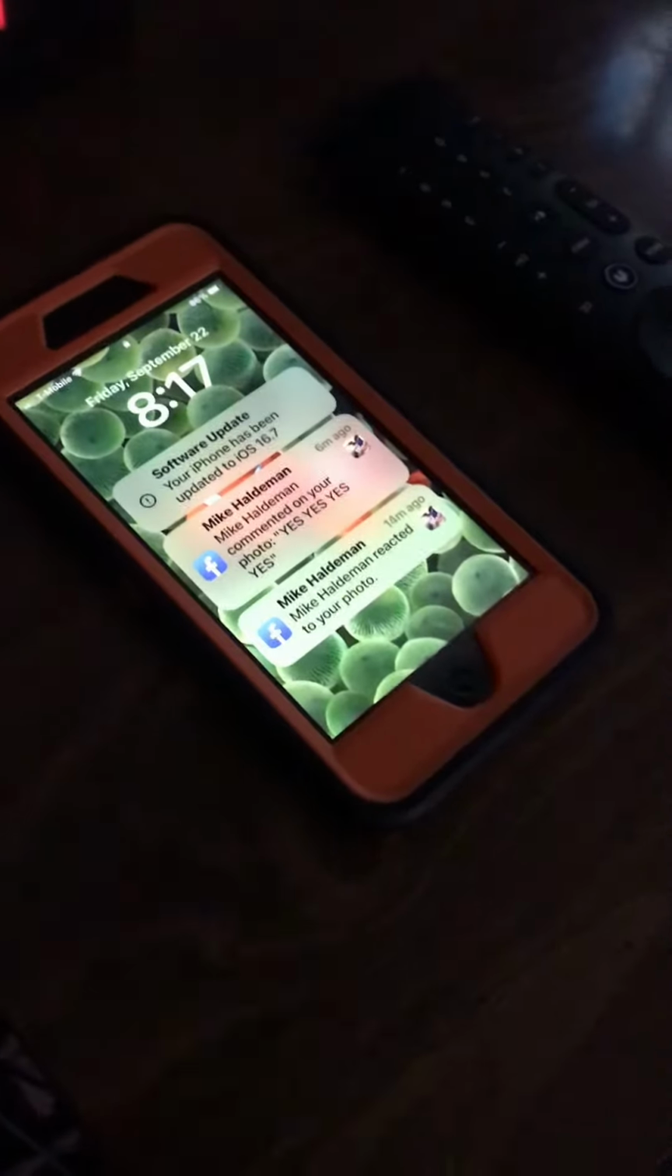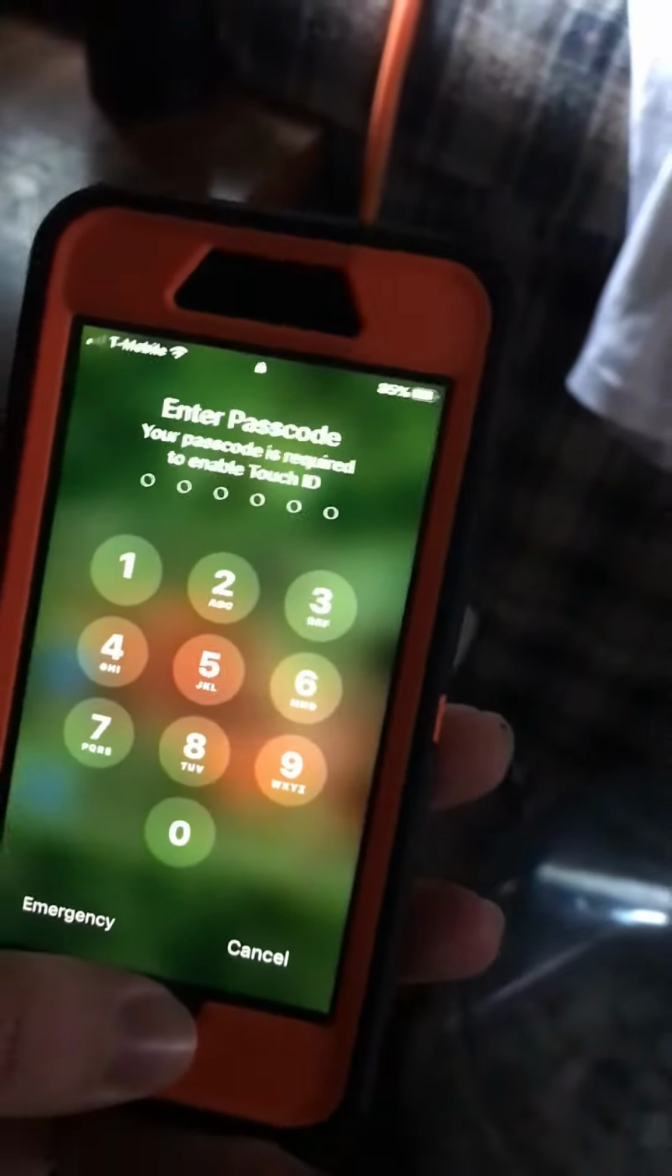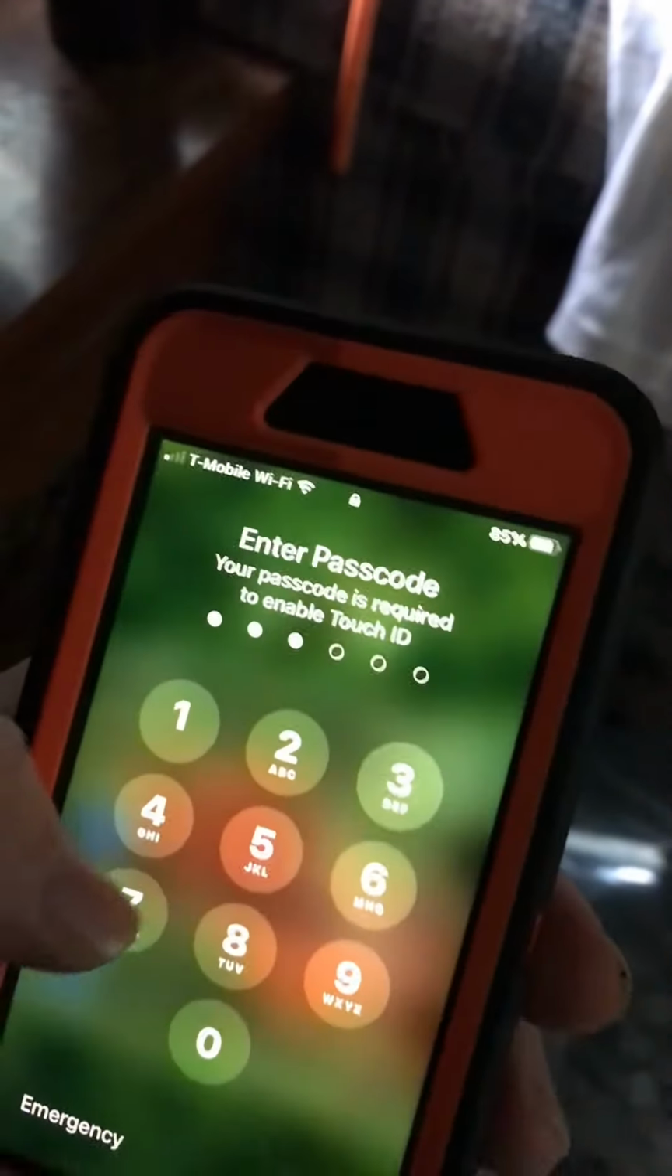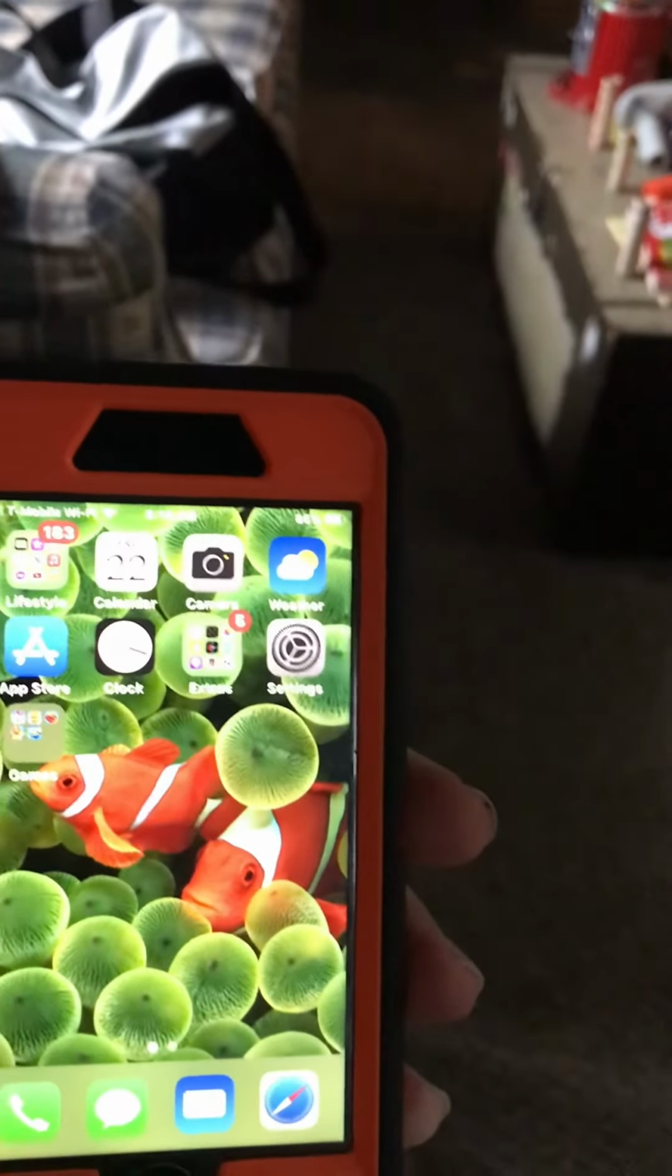Alright, now that it's installed, now you gotta click on this. I always use my thumbprint, which it doesn't really let me. I gotta type in my code. There we go. That's how you install an iOS update.